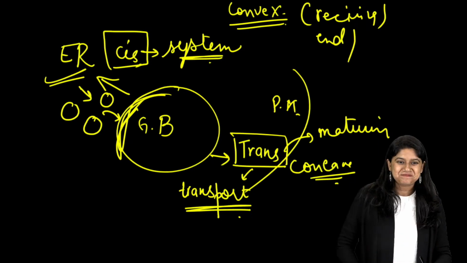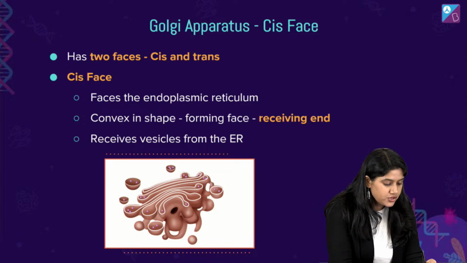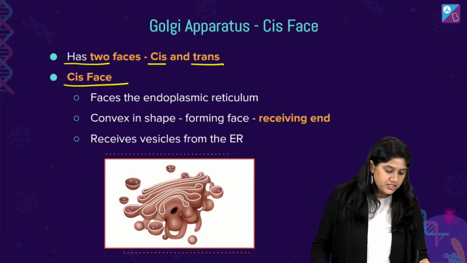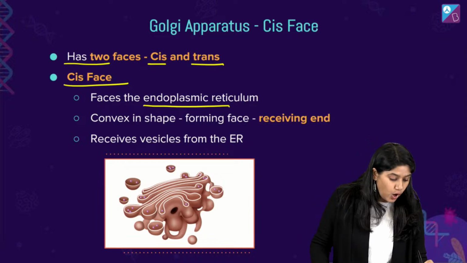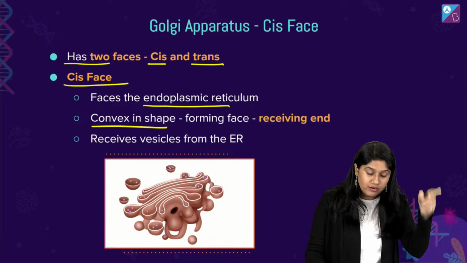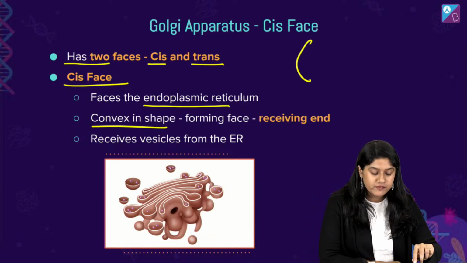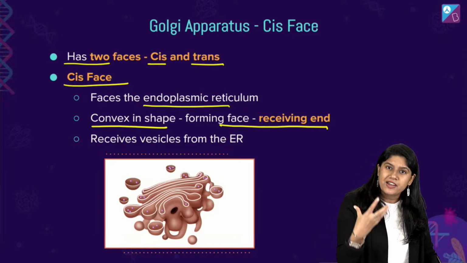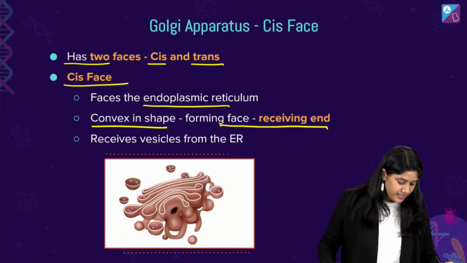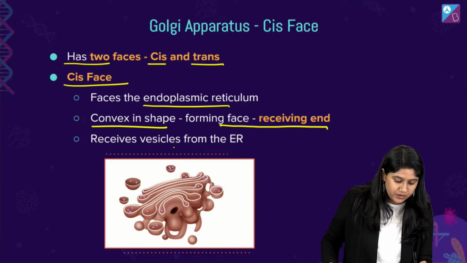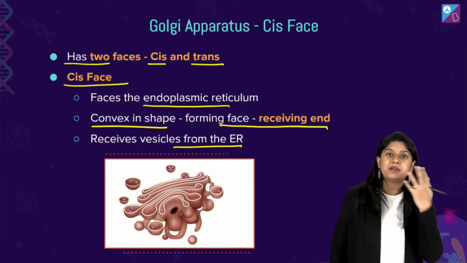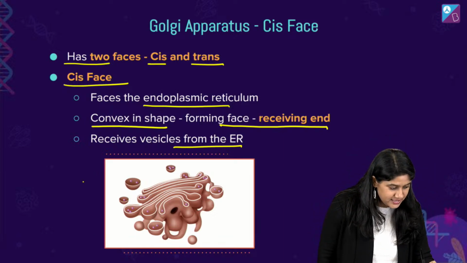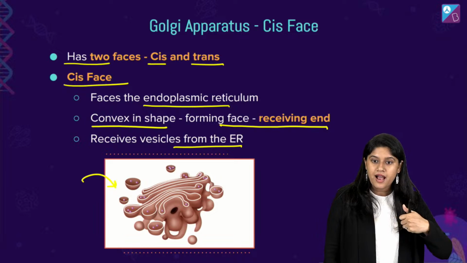Remember this. Chaliye, now let's see this. So it has 2 phases, cis and trans. The cis phase faces towards the endoplasmic reticulum, convex in shape, right? Remember it like this, convex in shape, and it's the forming phase or the receiving end. It receives the vesicles from the ER, right? And whatever has been made, proteins, lipids, come from the ER to the Golgi bodies in these vesicles. Are we clear with this?